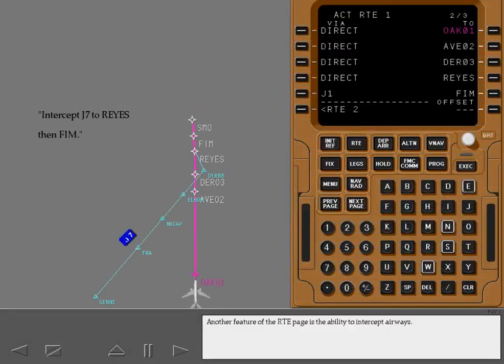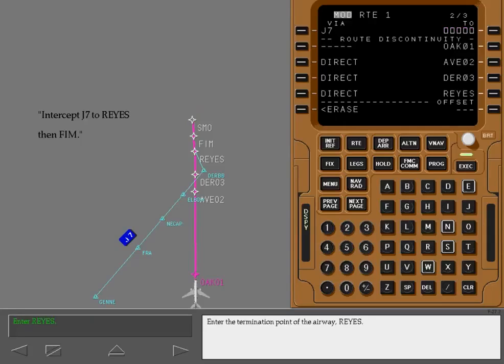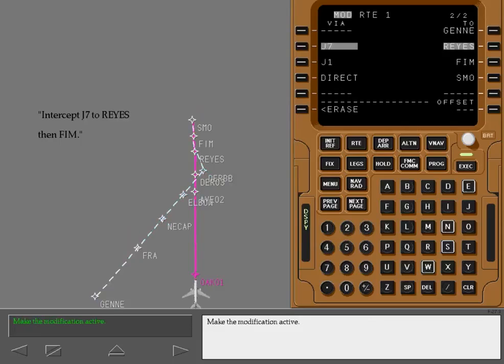Another feature of the route page is the ability to intercept airways. Enter the airway into line 1. Enter the termination point of the airway route. Make the modification active.